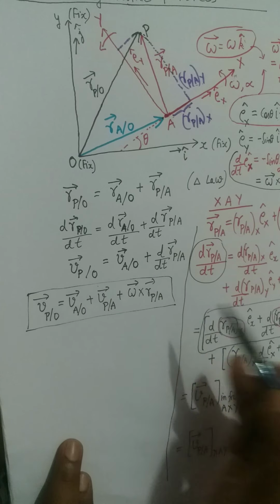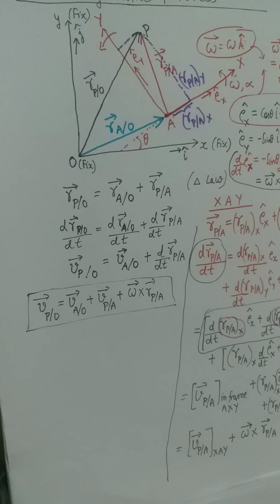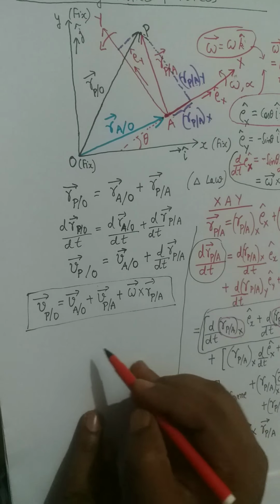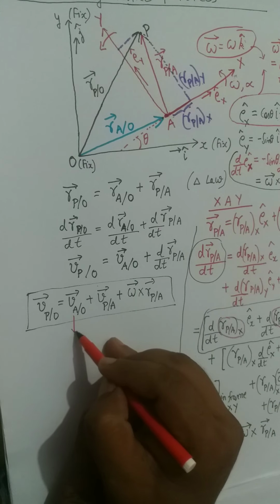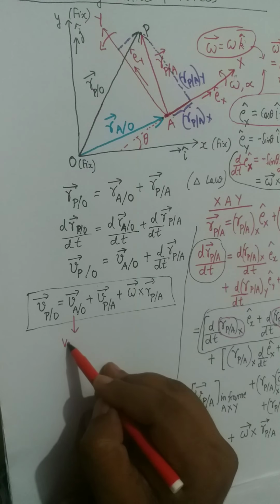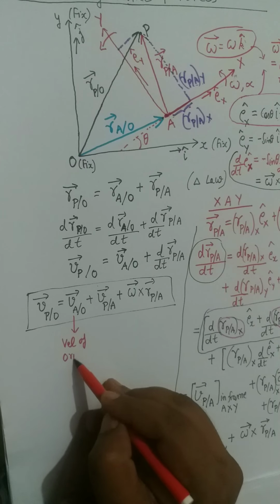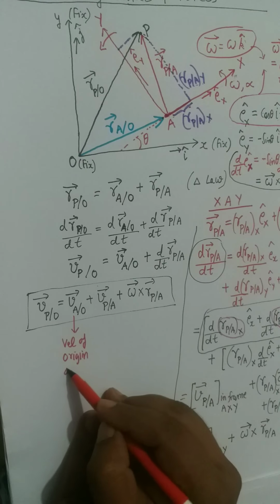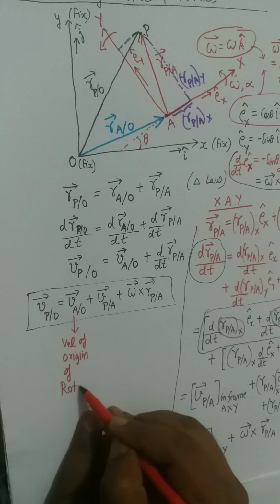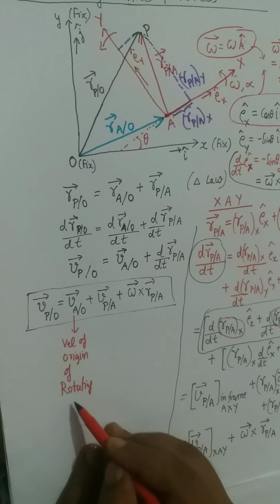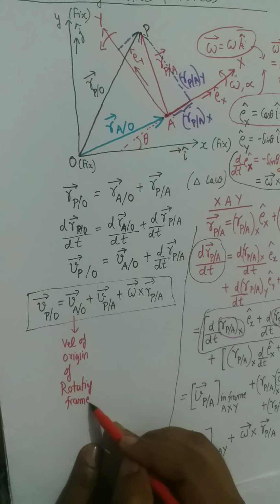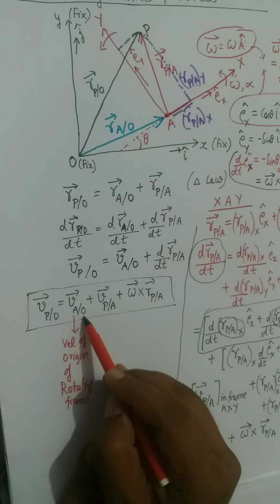Before we move ahead, let us summarize the results. What is this factor, velocity of A with respect to O? It is the velocity of the origin of the rotating frame, and this is the absolute velocity, the reason being it is measured from point O, and O is a fixed point.